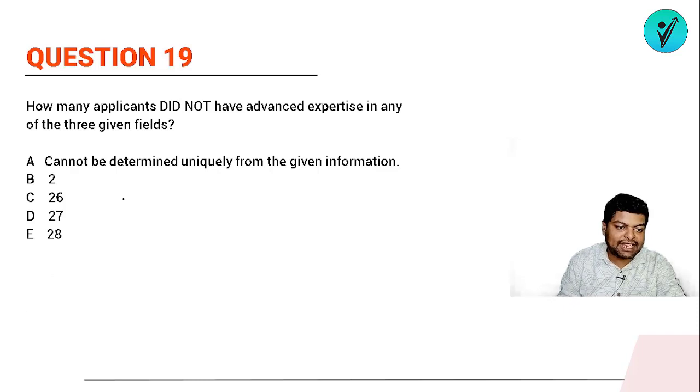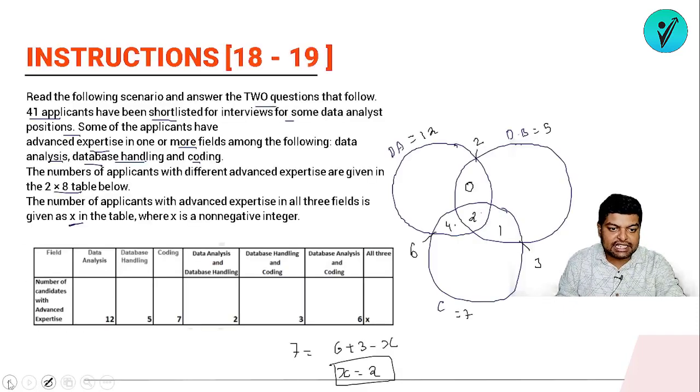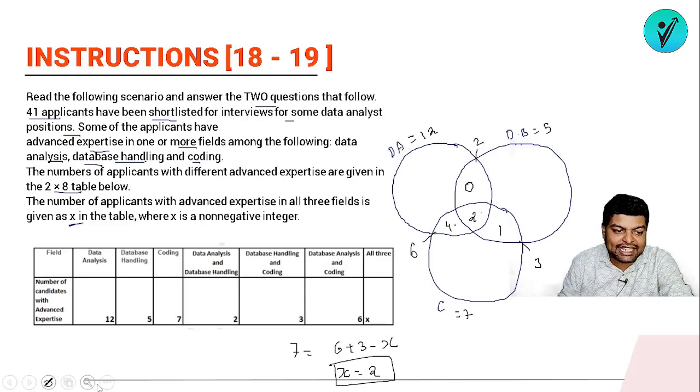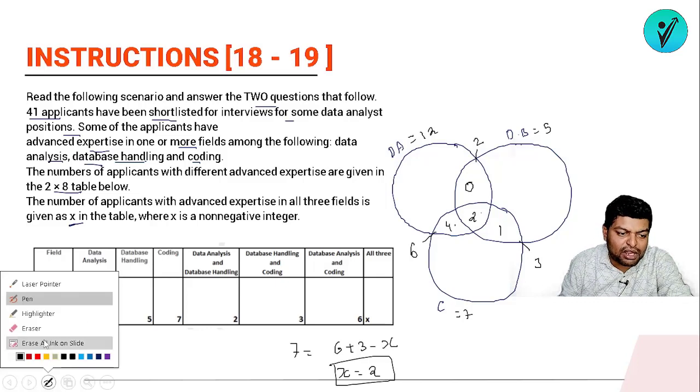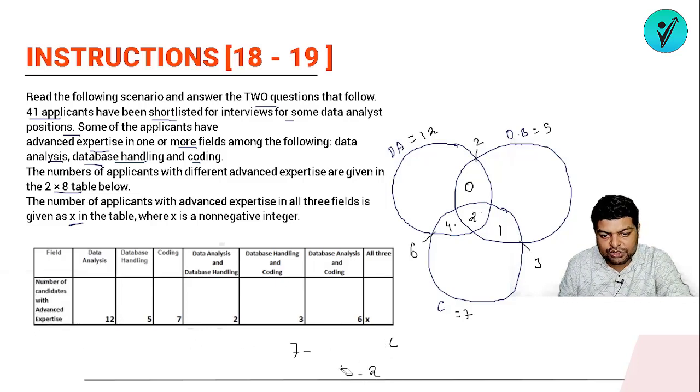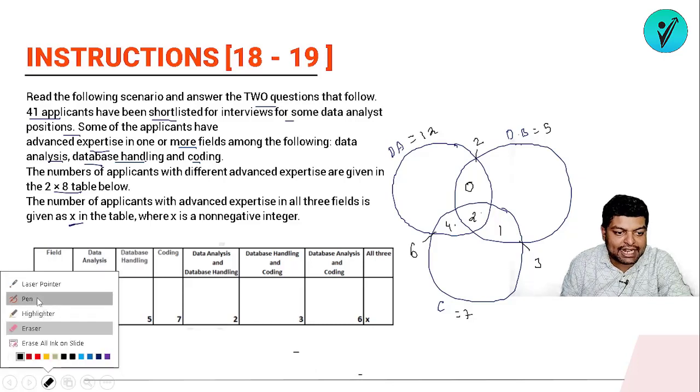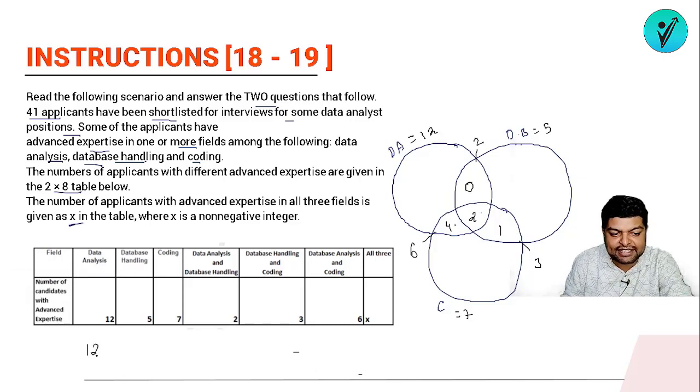So total we had 41 students. If you remember, the total students we have is 41, out of which how many students have some expertise? Either you can use the formula or you can calculate it manually. If I use the formula, first of all, I'll add the students who are good in data analysis, then the students who are good in database, then the students who are good in coding.